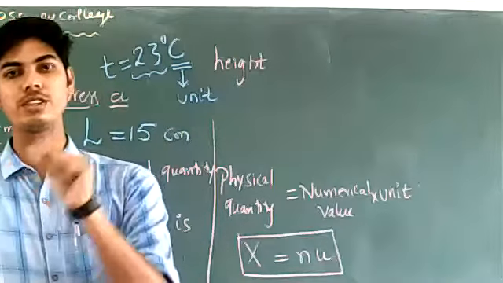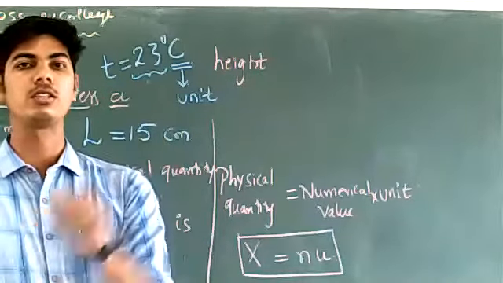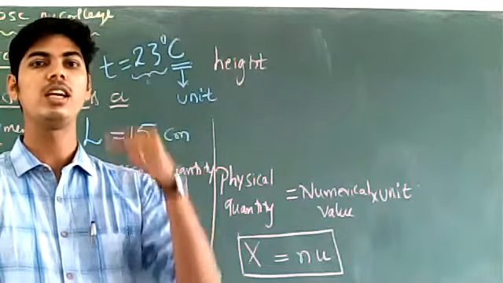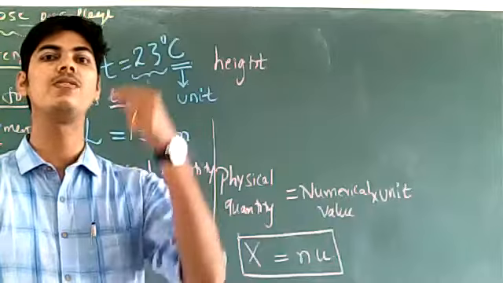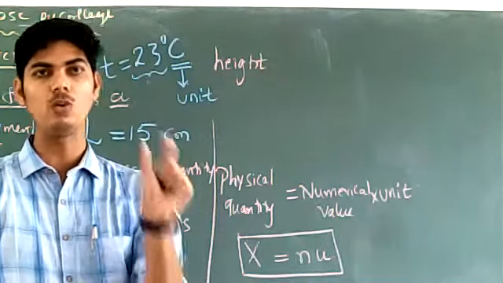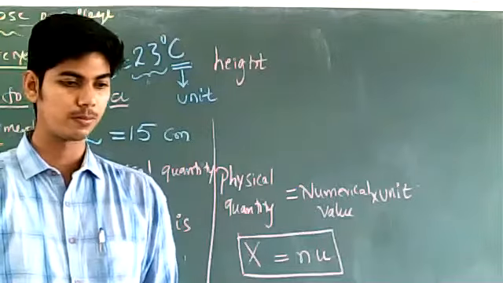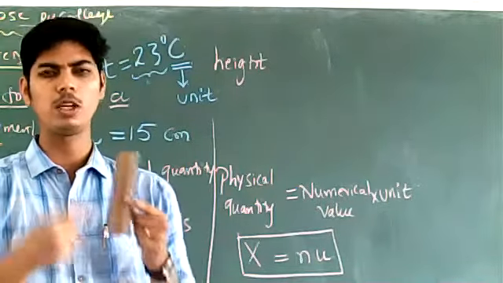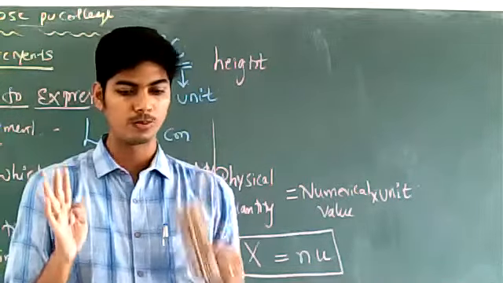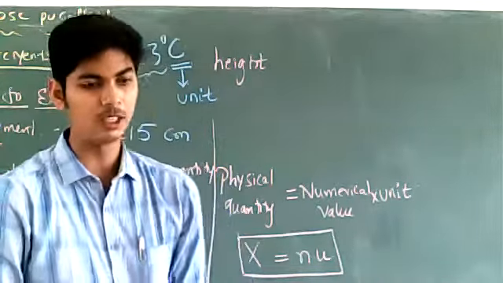23 degree Celsius, 24 degree Celsius, 25 degree Celsius, or 300 Kelvin, 320 Kelvin, 350 Kelvin. You must specify both the numerical value as well as the unit. Very good. Okay, 10 centimeter, 12 centimeter. So how to express a measurement is clear now.